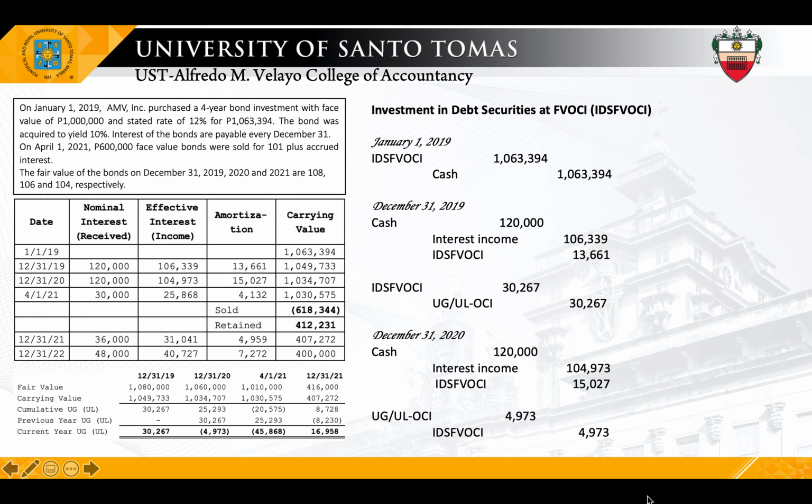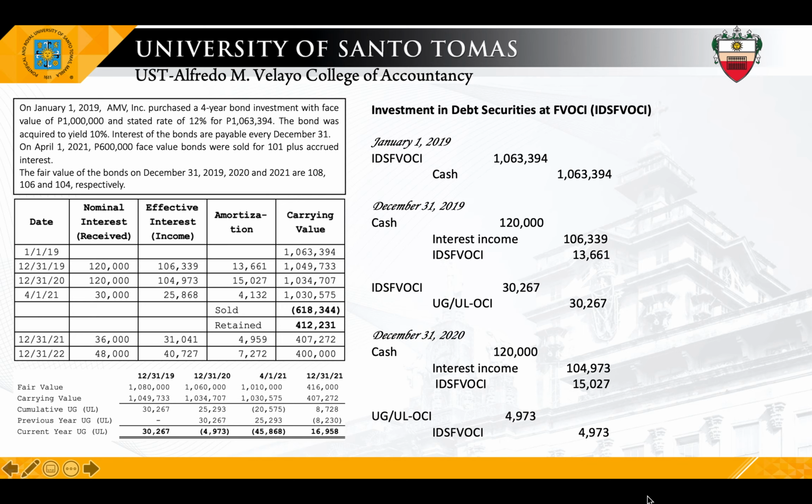So if we are to ask how much is the carrying value of the investment on December 31, say 2019. So paano mo i-solve yan? First, amount debited to the investment account is 1,063,394. On December 31, credit mo siya, so minus 13,661. And then, dinebit mo siya ng 30,267. Magkano ang lumabas? 1,080,000, which is also your fair value.